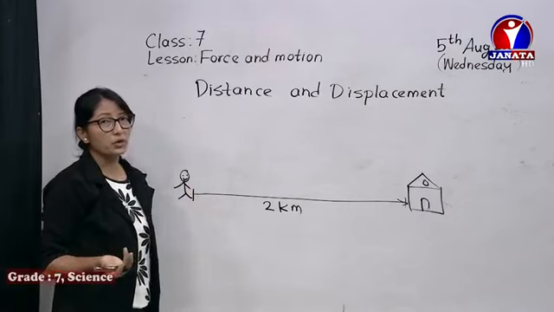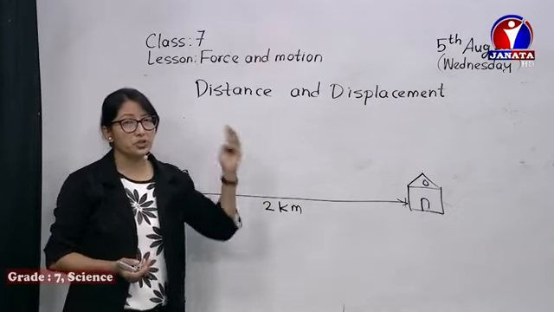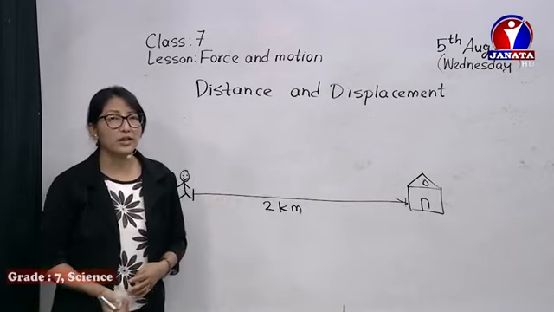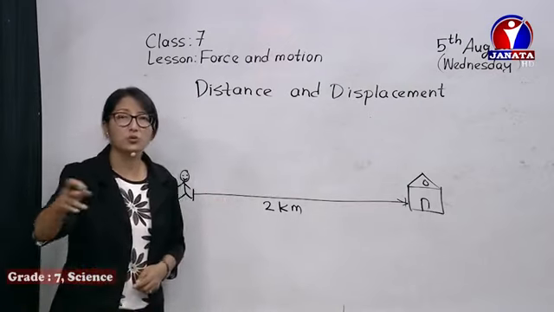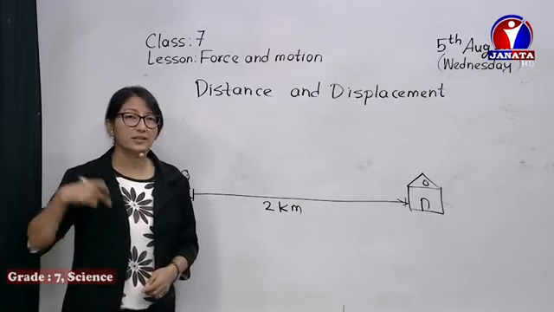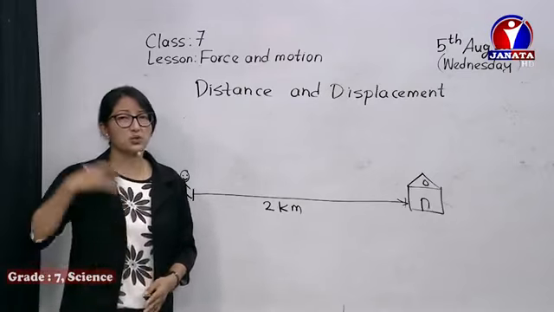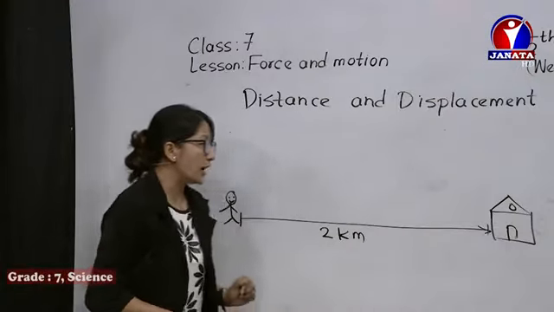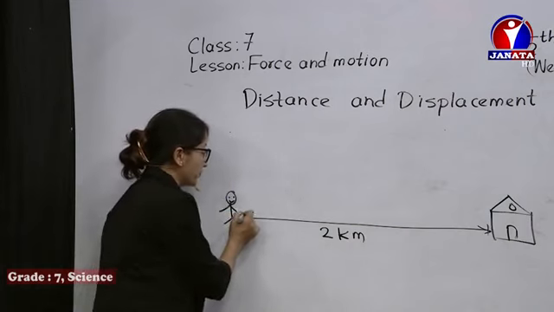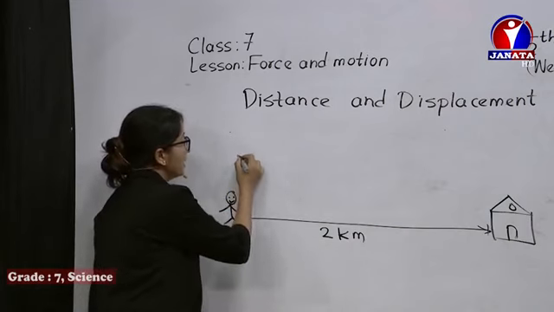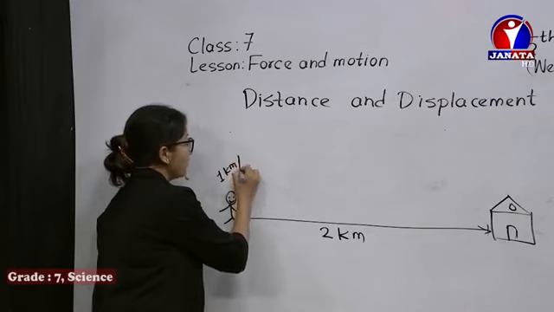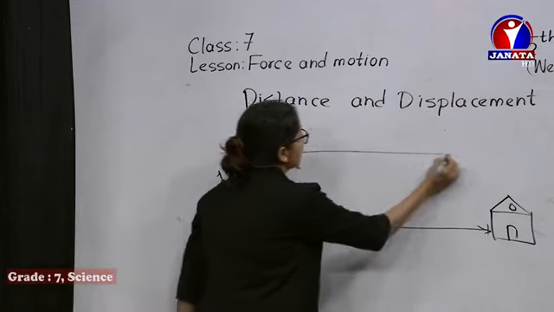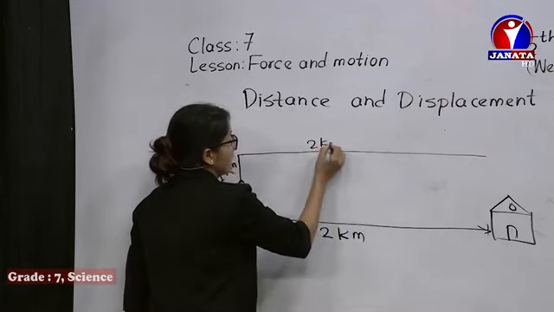For example, in your home, if your kitchen is on the 4th floor and you are on the ground floor, you have lots of options. You can move all around the house, garden here and there, then climb up and reach the kitchen. Otherwise, you can go straight to the kitchen. Here also, the person can go straight to the house, or he has other options. He can move 1 kilometer from here, and again go straight like this, which equals 2 kilometers.